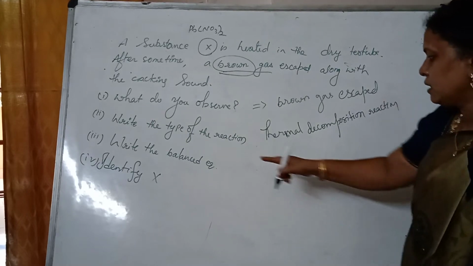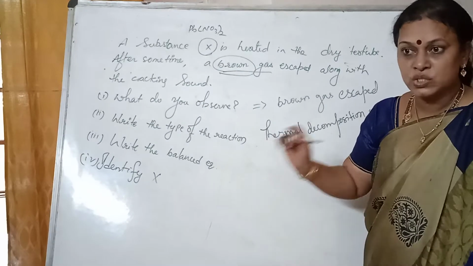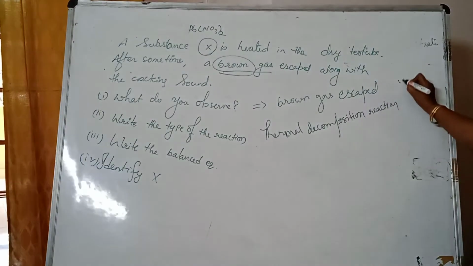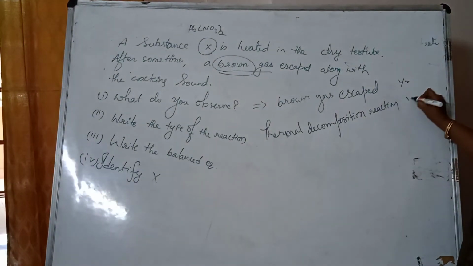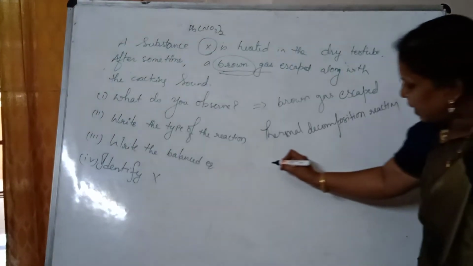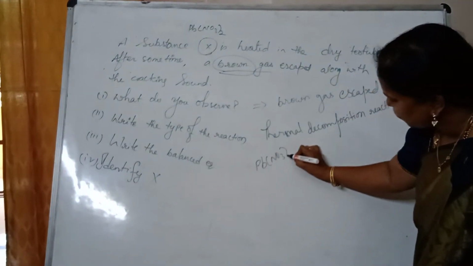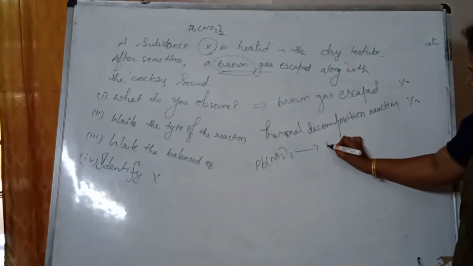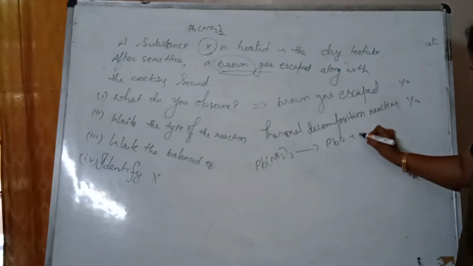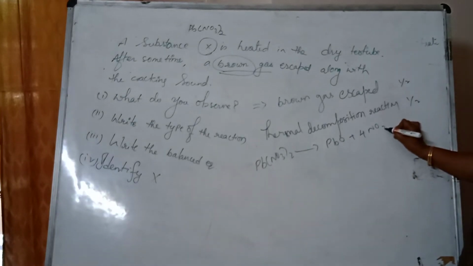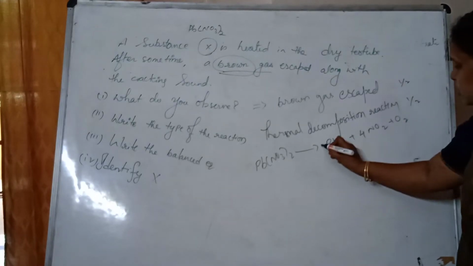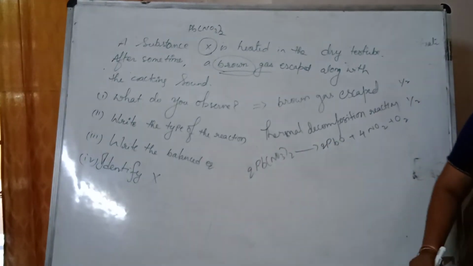Now next one, write the balanced equation. So this is very important. See, this question if I ask, this is for half mark, this is for half mark. And writing the balanced equation, that is lead nitrate Pb(NO3)2 taken twice gives rise to 2PbO plus, I am directly writing, 4NO2 plus O2. Write it.